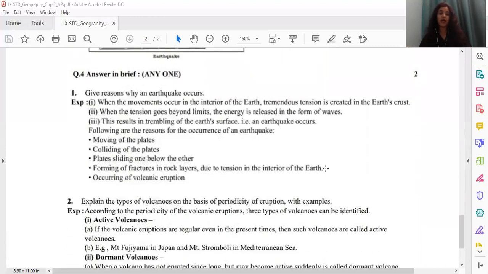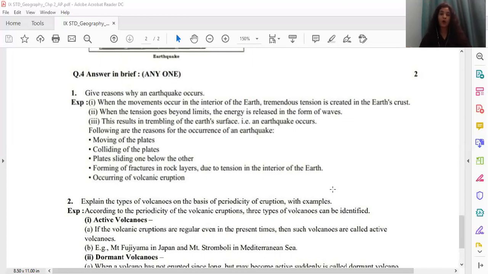Now moving on to the last question, that is question number 4, answer in brief. Now children, you all have to attempt any one answer out of the 2. And this question comprises of 2 marks. The first one, give reasons why an earthquake occurs. Now children, for 2 marks, you all can write 4 points and at times the answer itself is short. There you all have to cover all the points together. So the first answer, give reasons why an earthquake occurs.